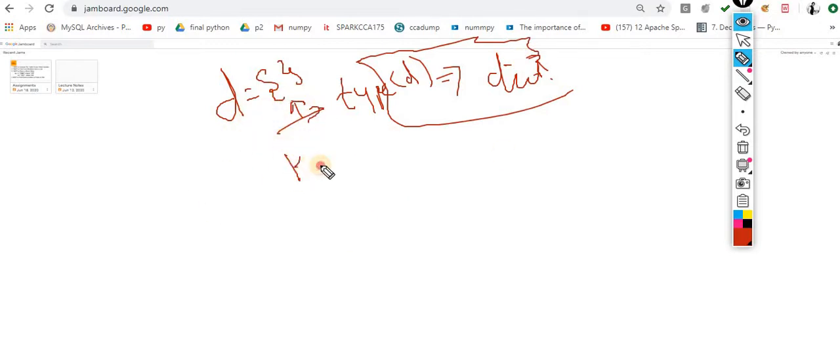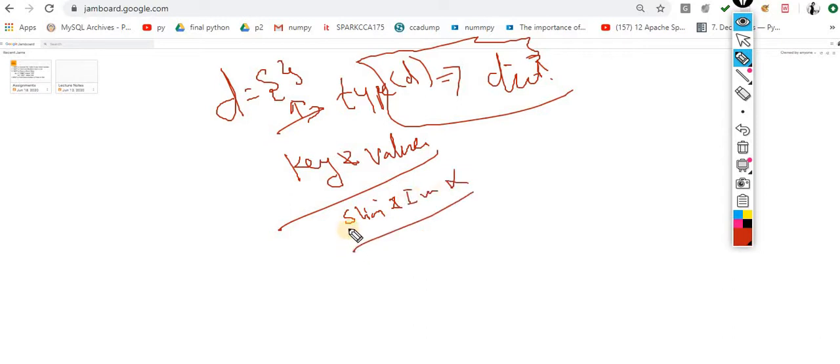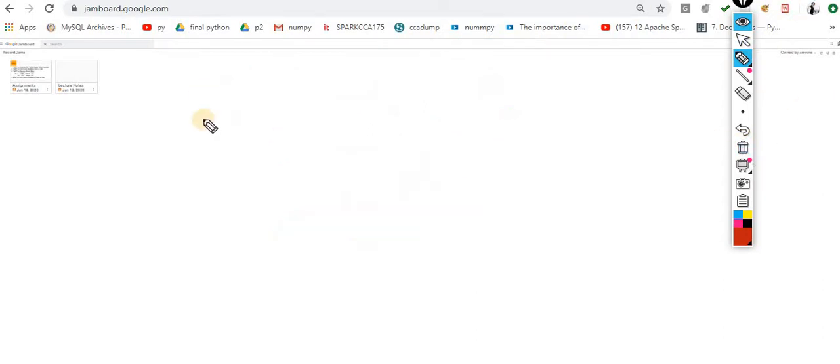So a dictionary is a collection of key and value pairs, where you can insert keys and where you can insert values. Slicing and indexing are not applicable. You are not supposed to perform slicing or indexing with dictionary objects. Keep this point in mind. Now let's see how I can define a dictionary.